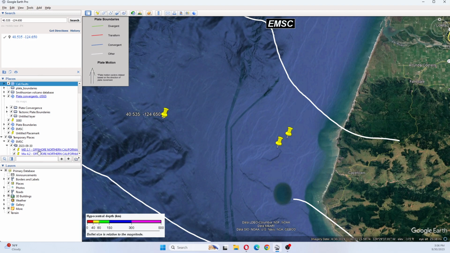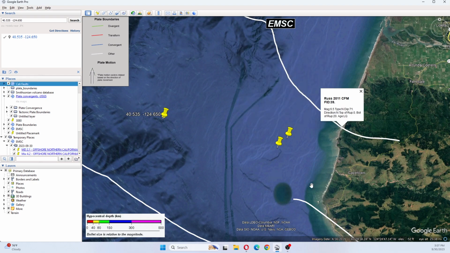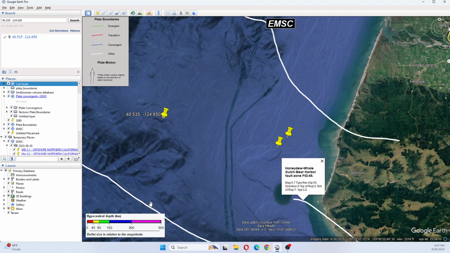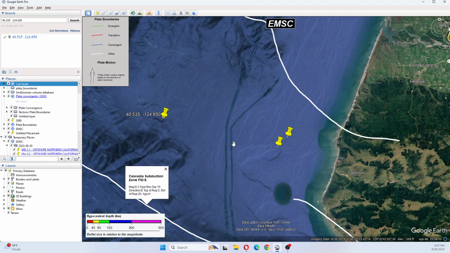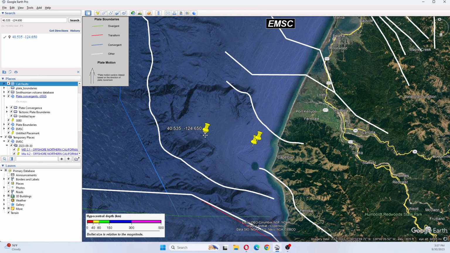The last earthquake was a 2.1. It was 31 kilometers deep. And it was also between the Rust Fault, the Honeydew Whale Fault, and the Cascadia Subduction Zone. So we're looking at this area here as far as earthquakes go.